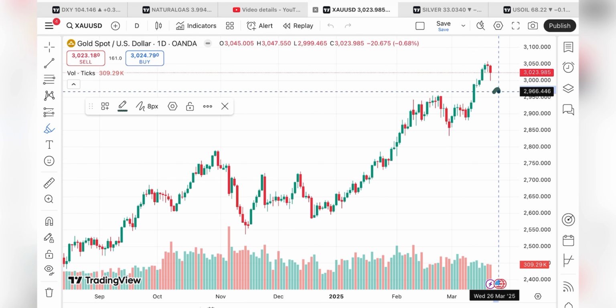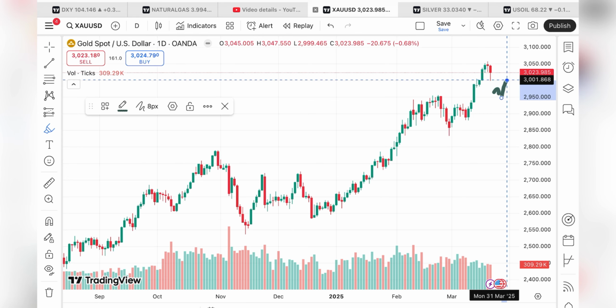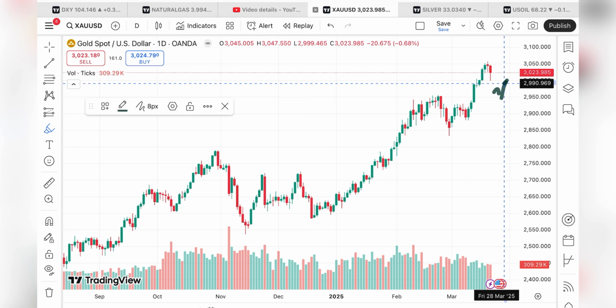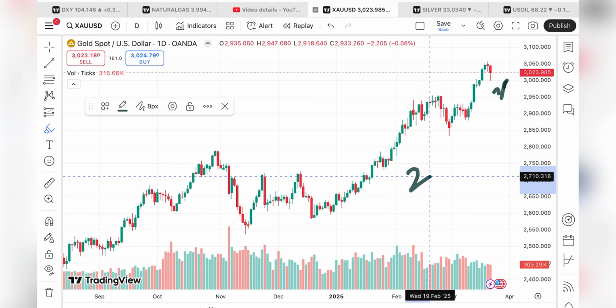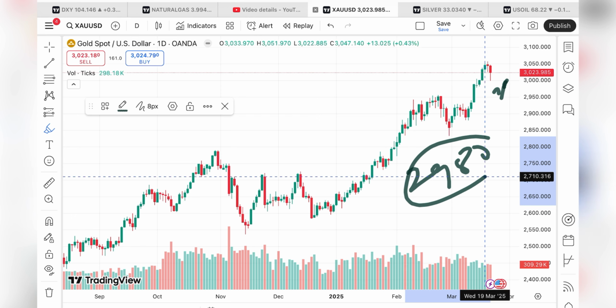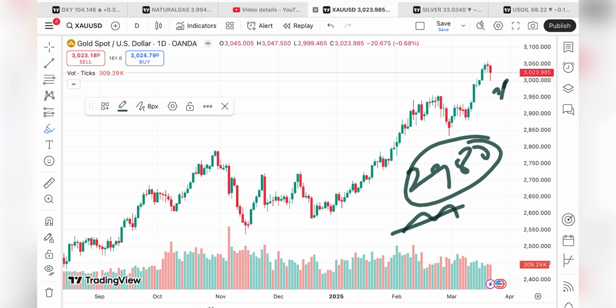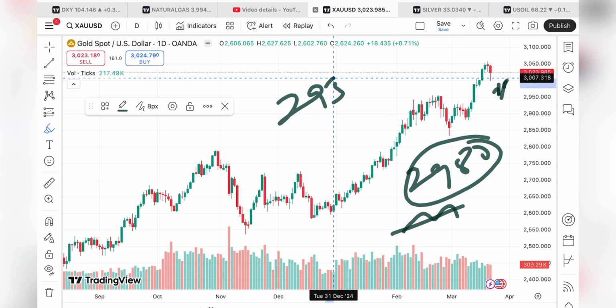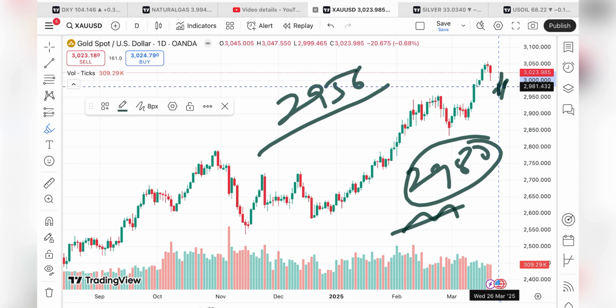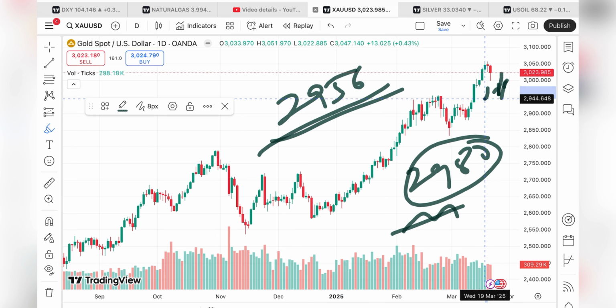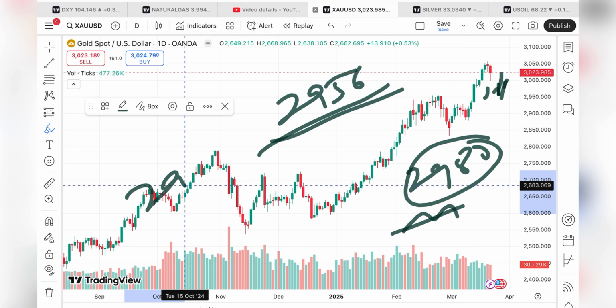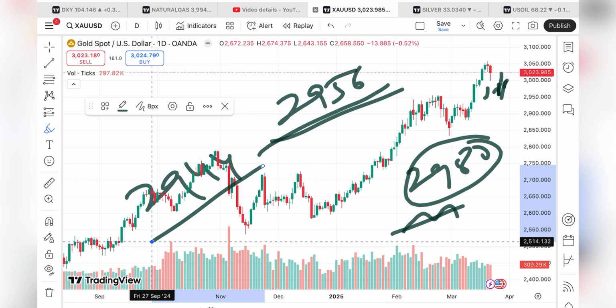If the price falls below 2988, we can see a further fall towards around 2980, and this 2980 has already been tested, so chances are high the price will go further low and touch $29.56. If that doesn't sustain, a further downfall towards 29.44.